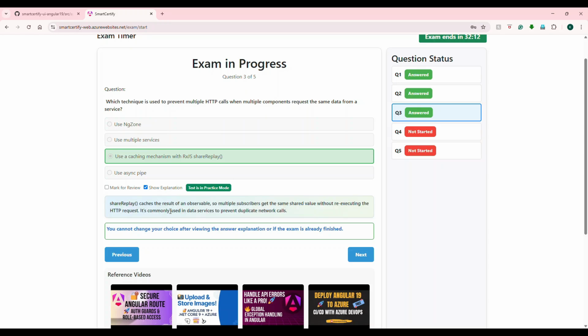Okay, the reason why this explanation is here is, even if you know the answer or guessed it, you should be able to explain why. Or let's say they will not give you options, right? If they ask you this kind of question, you should know shareReplay is the answer and why it actually caches the observable of data. Okay, that's what you need to understand.